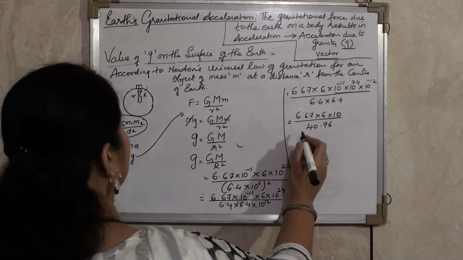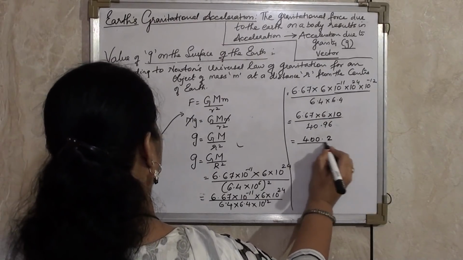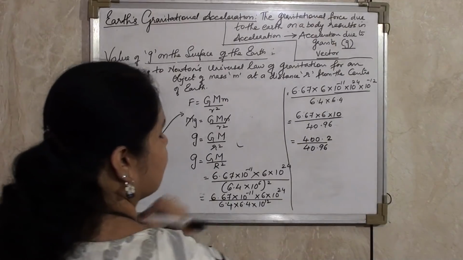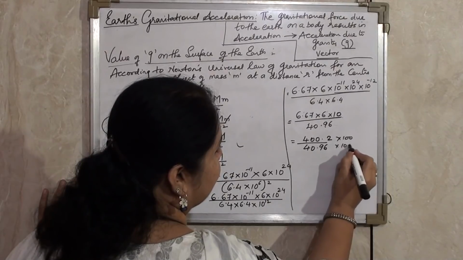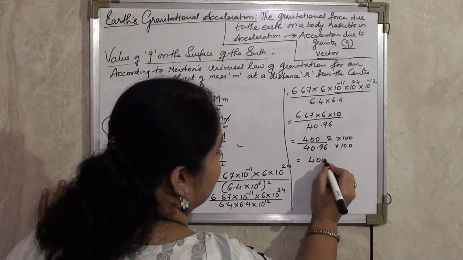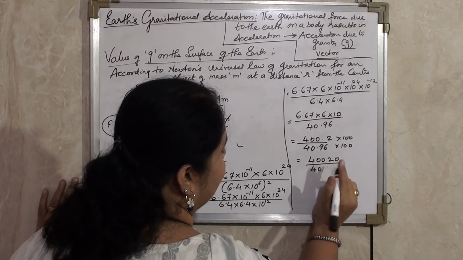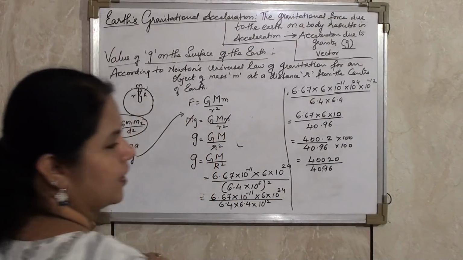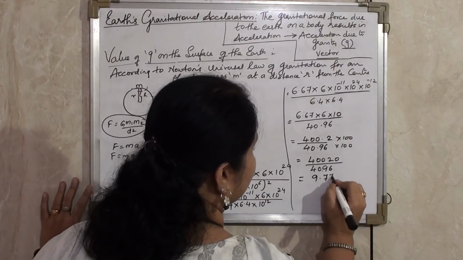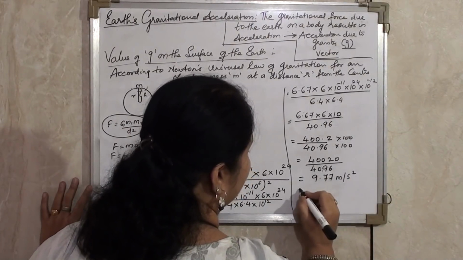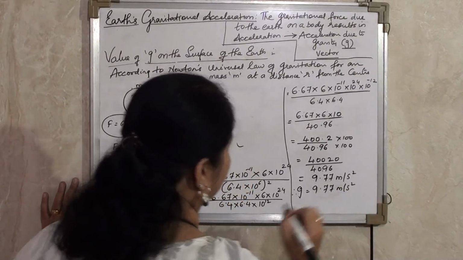Thus if you multiply these terms, you will be getting 400.2 divided by 40.96. Now to remove the decimal, I can multiply this by 100. So I will be getting 40020 upon 4096. So if I divide, I'll get the value as 9.77 meter per second square. Therefore, G value is 9.77 meter per second square.